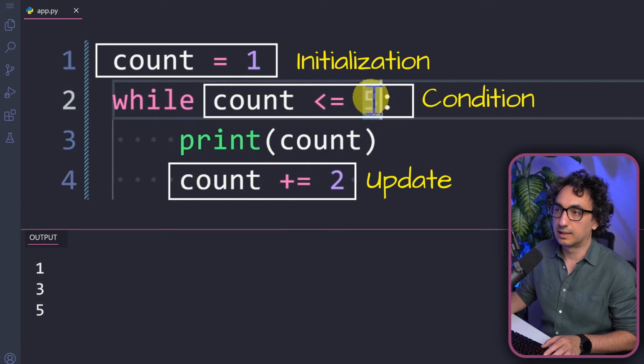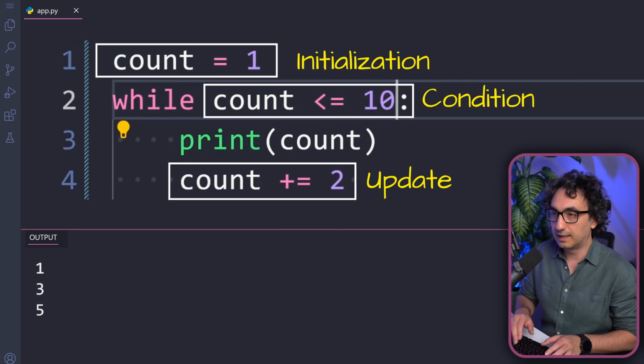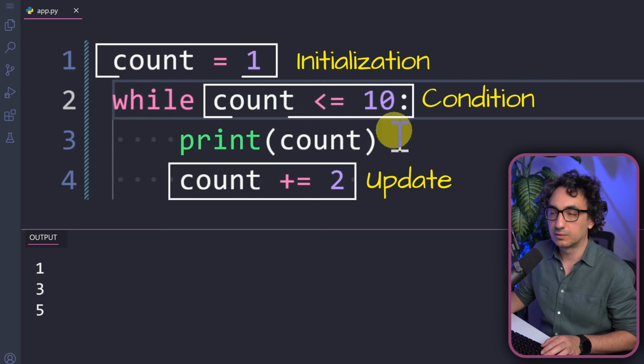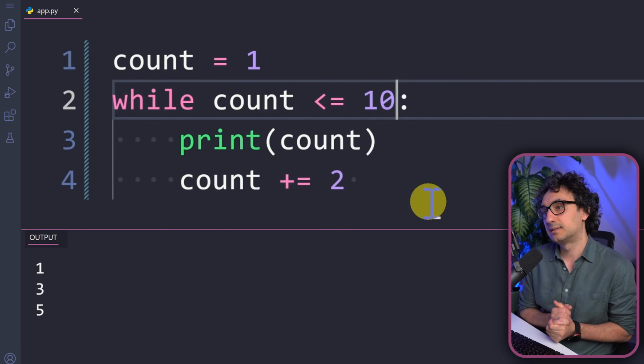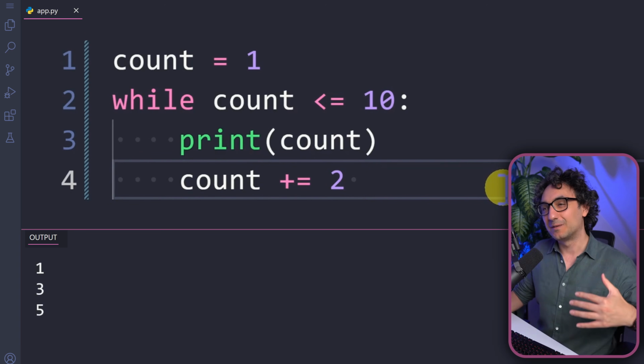Or we can say we're gonna count until 10, not to 5. So with those values we could control the whole counter, and this is what we call counter-based loop. Okay, now let's take things to the next level.